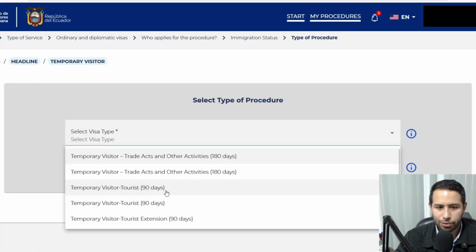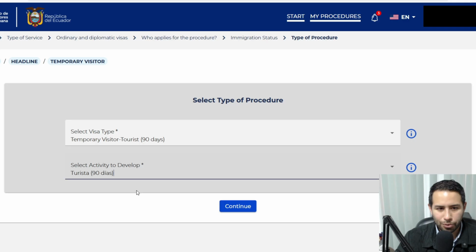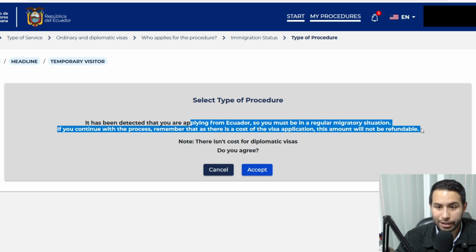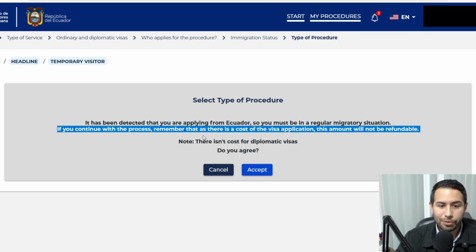Tourist, temporary visitor, tourist 90 days. Select activity, tourist, 90 days. Continue. Select type of procedure. It has been detected that you are applying from Ecuador, so you must be in a regular migratory situation. If you continue with the process, remember that there is a cost of the visa application. This amount will not be refundable. Note, there isn't cost for diplomatic visas.